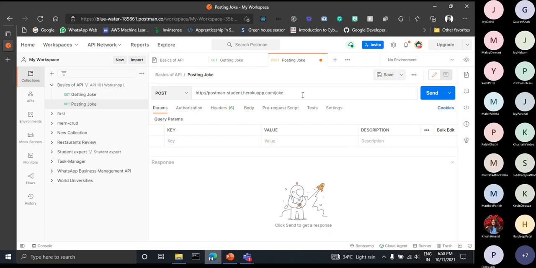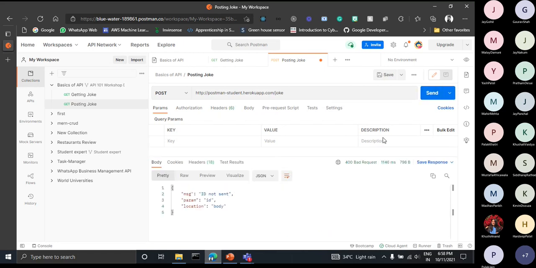Now I have to send the data. So let's just try and send the data like this only, and see what we are getting. You can see something here. You are getting some message that id not sent, param id location body. So what is this? What are we doing here? We are doing a post request, but we didn't pass any data from client side to the server side. We didn't pass any data.